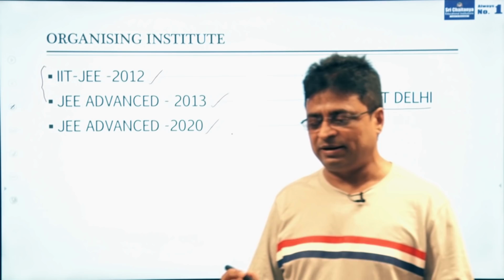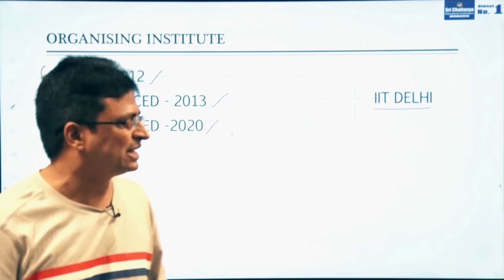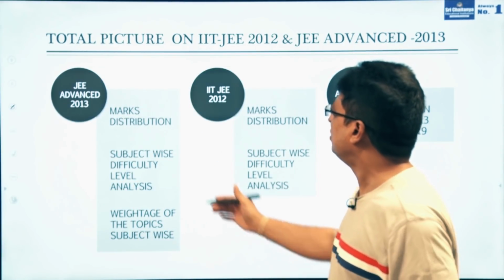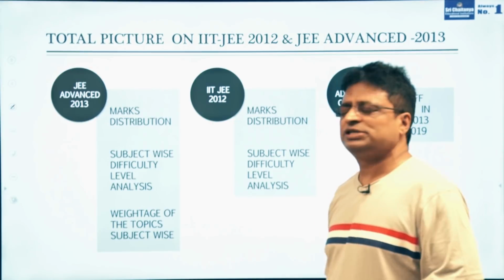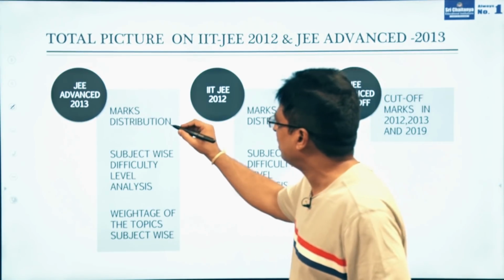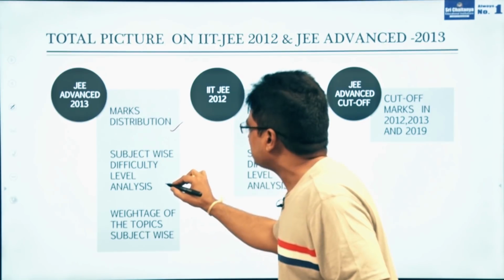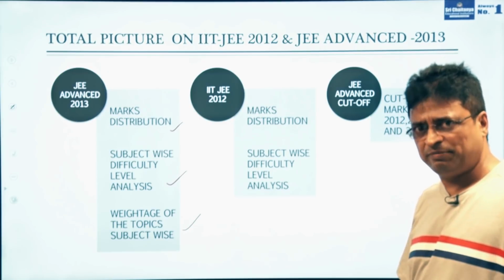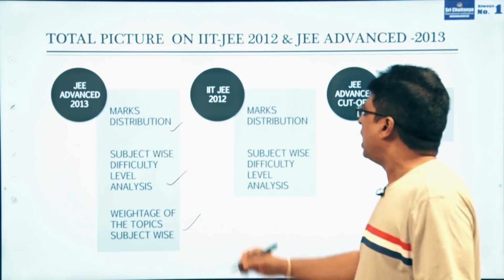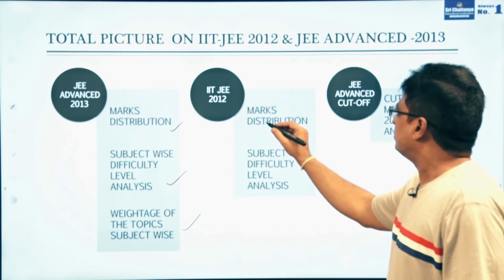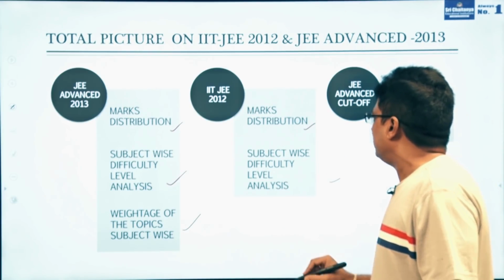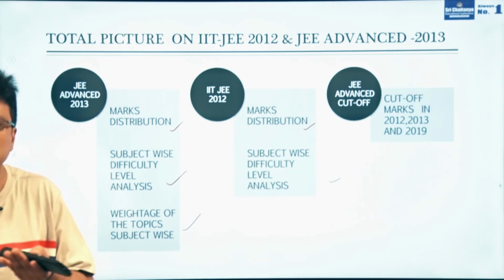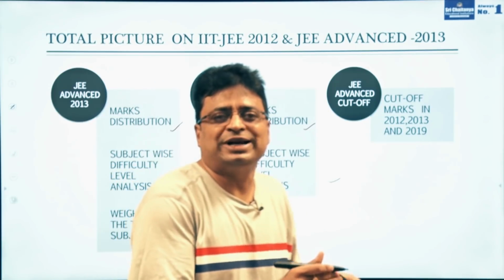So in that aspect I would like to bring some important facts. For that I am giving three types of slides and information. First one is about JEE Advanced 2013 information. In this one, I am going to give and discuss the mark distribution, subject-wise difficulty level analysis and weightage of the topics. And of course in JEE 2012 also, marks distribution, subject-wise difficulty level and the cutoff marks, especially in 2012 and 2013, and also in 2019.